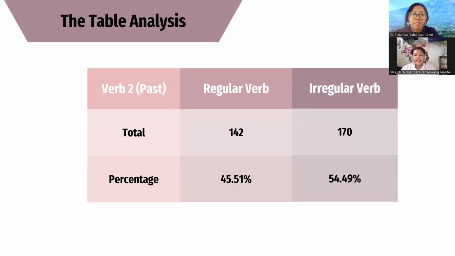In this table, the data is 312 data of verb to or past. The regular verb that the researcher found is in total 142 or 45.51%, while the irregular verb in total is 170 with a percentage of 54.59%. Next.